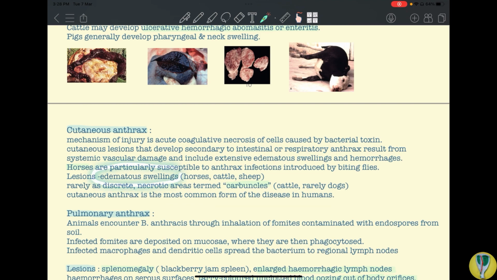First is the edematous swelling and second is carbuncles. Carbuncles are very much common in case of cattle and humans and much rarer in case of dogs. So what are carbuncles? They are discrete necrotic areas on the skin. Okay, and the source of infection in case of cutaneous anthrax is wound infection. Okay, so if there's some cut or wound on the skin, then the spores of the bacterium can enter there. They will enter into the wound and germinate into vegetative cells and will cause anthrax.